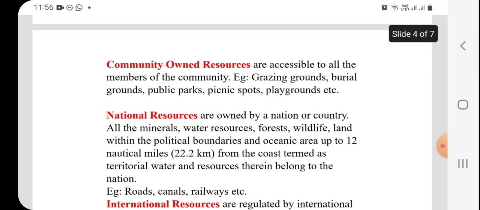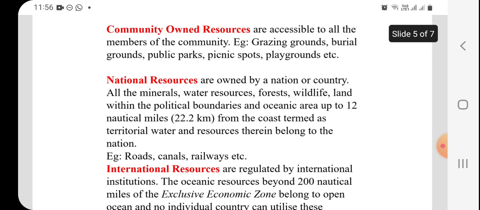Coming to the next one, community owned resource. So what do you mean by community owned resource? Community owned resources are resources which are common to everyone. They are accessible to all the members of the community, like grazing ground, burial ground, public park, picnic spot, playground. So these all belong to everyone. You can see in the village, a public temple, public pond and playground will be there. This all comes under community owned resource.